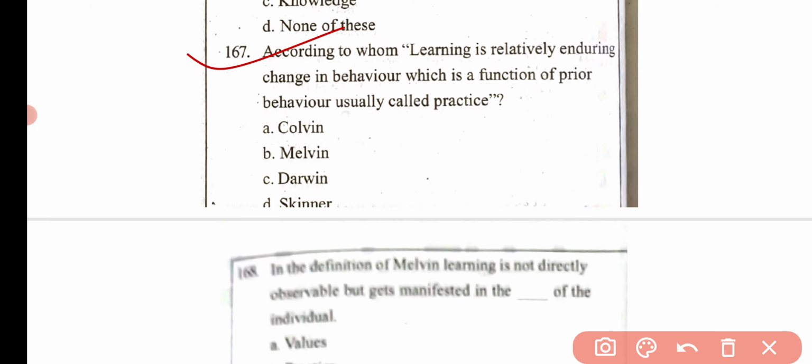Then the next question is, according to whom learning is a relatively enduring change in behavior which is a function of a prior behavior usually called practice. Option A, Colvin. Option B, Melvin. Option C, Darwin. And option D, Skinner. Here the correct answer is option B, that is Melvin.